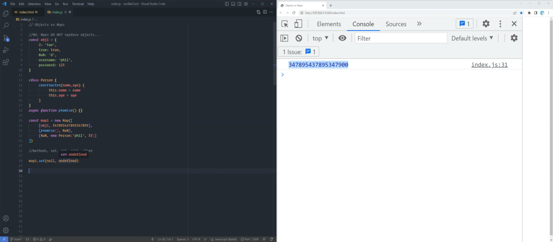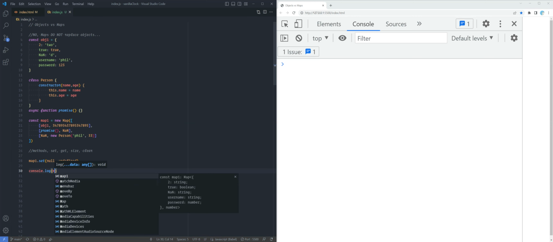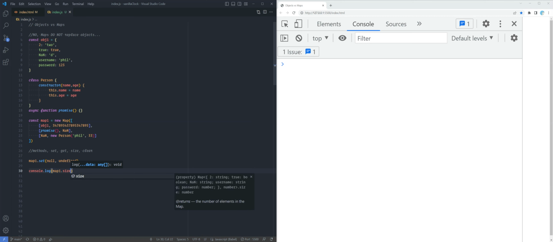Cool, right? Okay, now, unlike objects which do not have the length property, maps do, but it's just called size. So we're going to console.log map1.size. What should that be? Right now it's 4. There's 3, and then we added 1 more. Okay, so 1, 2, 3, 4. Not 5, sorry. I don't know why I said 5.